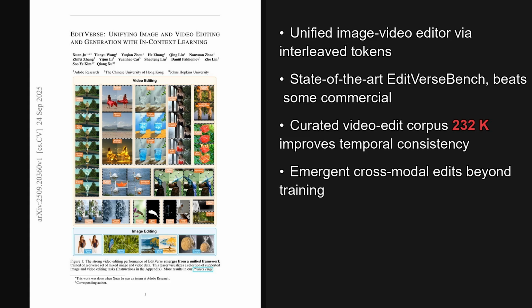The paper is titled, EditVerse, Unifying Image and Video Editing and Generation with In-Context Learning. And as we will see later, the implications for model unification are quite significant. Beyond the core idea, the team curates 232,000 video editing samples and introduces EditVerse Bench, showing strong instruction following, temporal consistency, and emergent cross-modal editing skills.